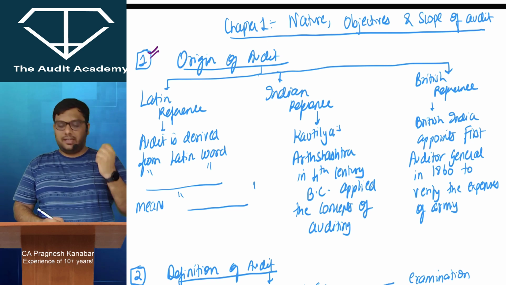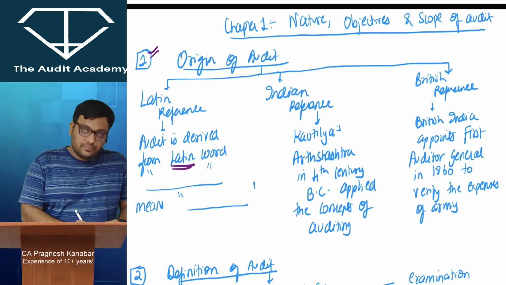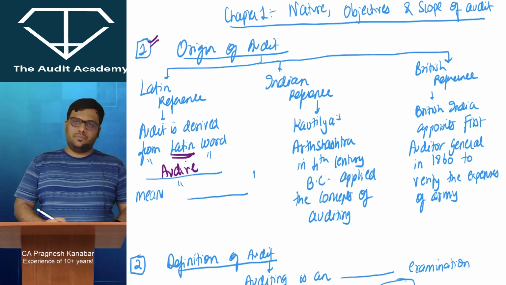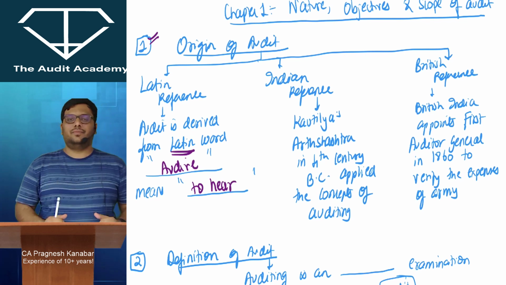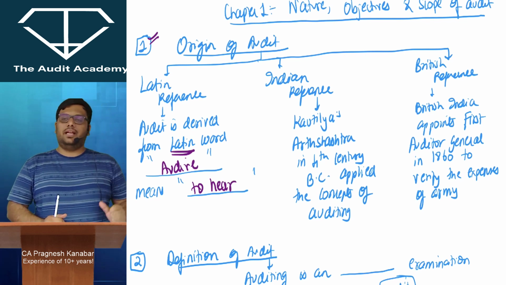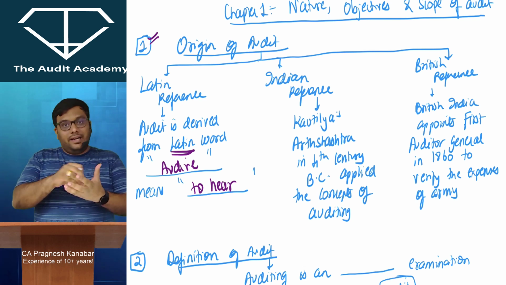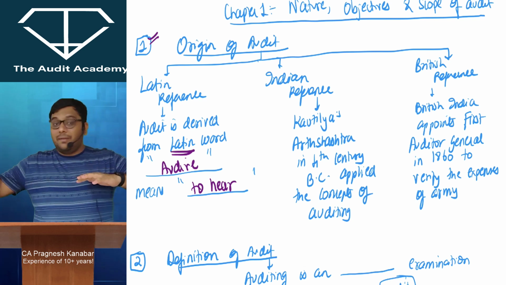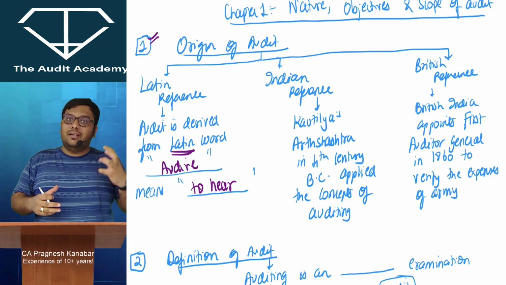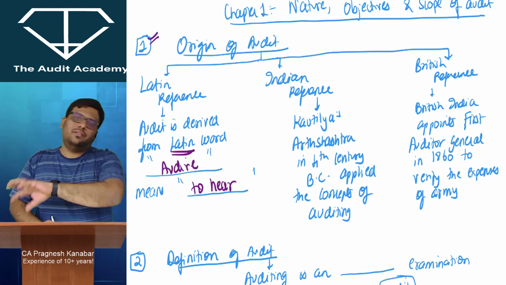Now, from where did audit start? See, this word audit is derived from the Latin word audere. That means to hear. Now what used to happen in the old Latin age is that the accountants used to write the accounts, during the kingdom style. Then there used to be separate professionals who were appointed and they would hear whatever accounts were being written by those accountants. So that is why audere means to hear, and from there the word audit originated.